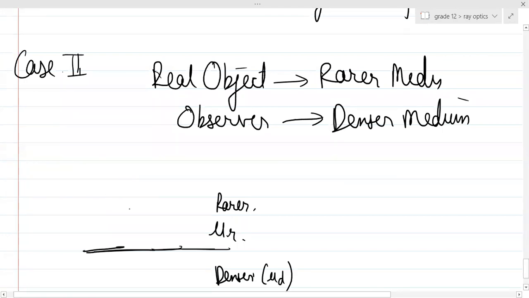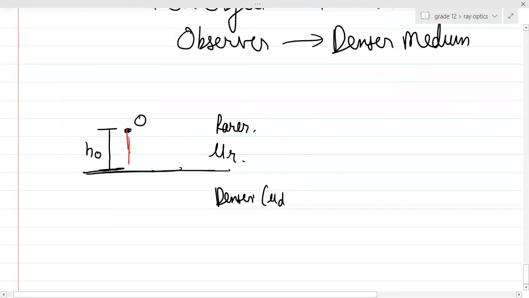I will draw it a little bit closer. So can you see, guys, the object is over here. So one light ray will go like normal. Yes or no? Can you see one light ray will go like this? This will be your normal, and this will be your refracted ray. The second light ray will go like this. This is your incident ray.